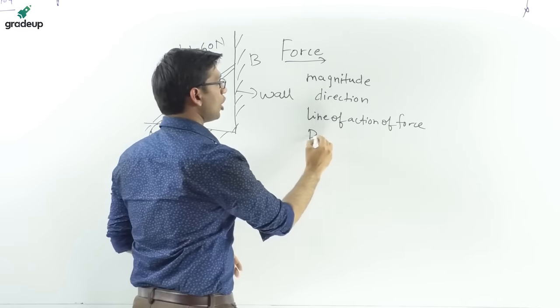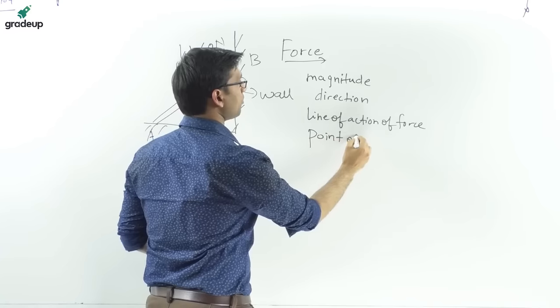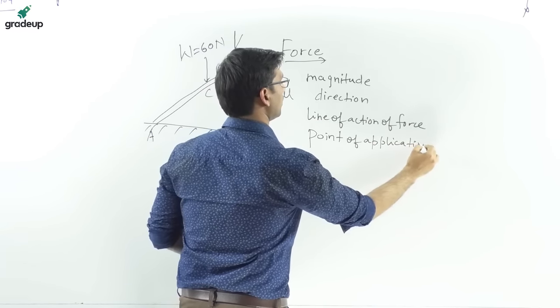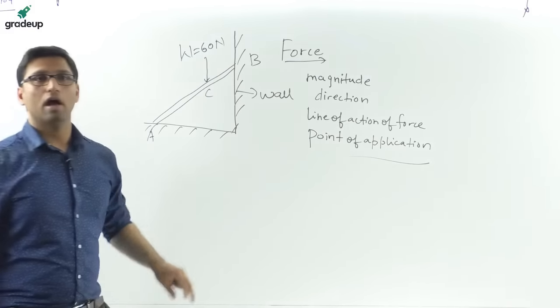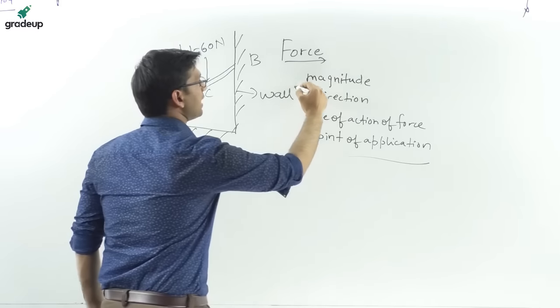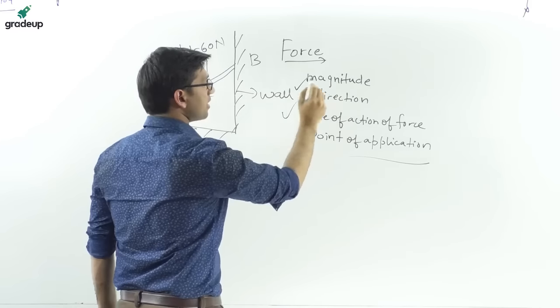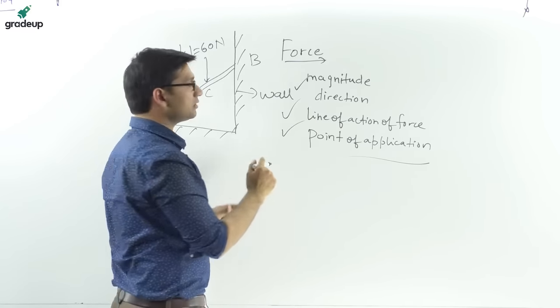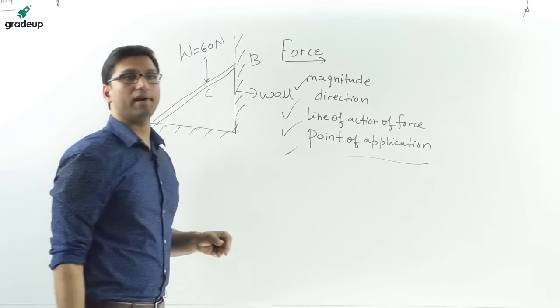And it is always applied at some point, that is the point of application of force. So a force is defined by these four characteristics: it has some magnitude, it has some direction, it always acts along a line of action, and it is always applied at a point.